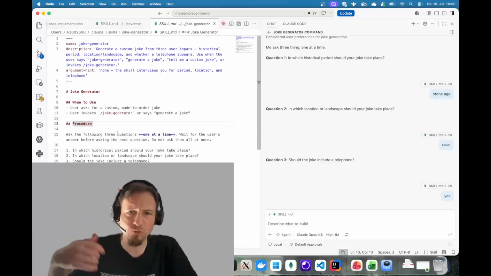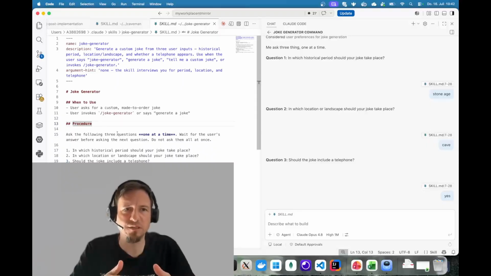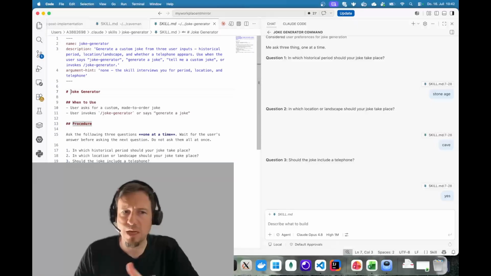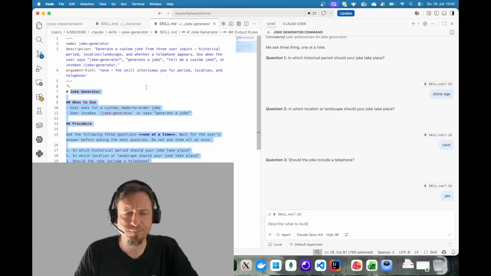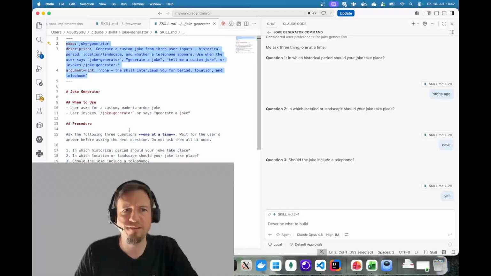So we have seen how to build a skill, of course, how to use it implicitly, explicitly. And in general, we have now the understanding what a skill is. It is like a markdown description of a process, and it has a header which is always added to the context of the large language model.